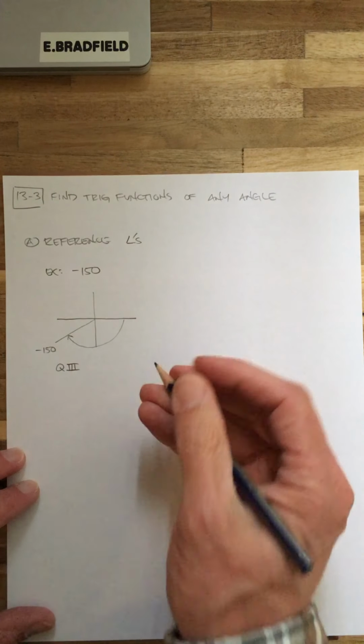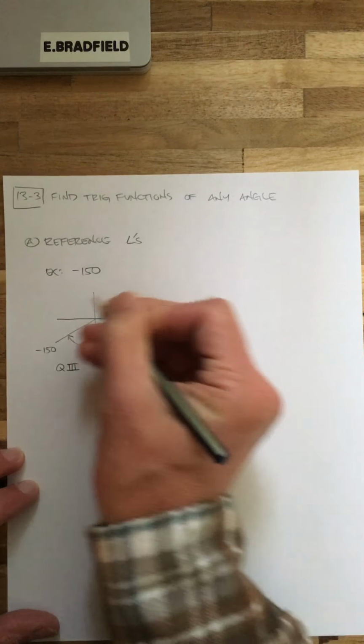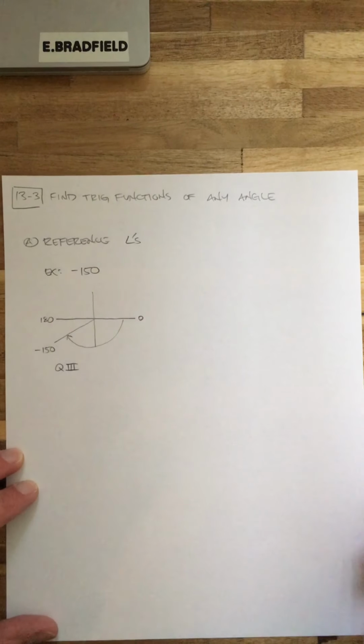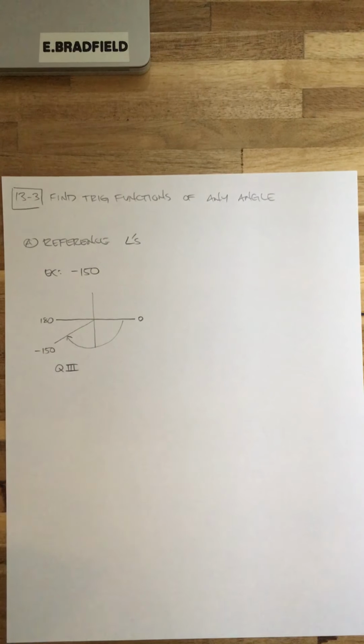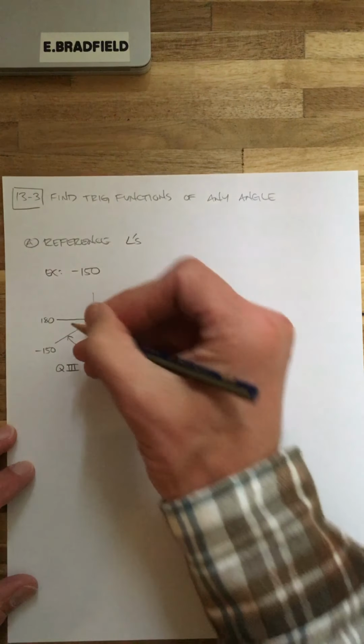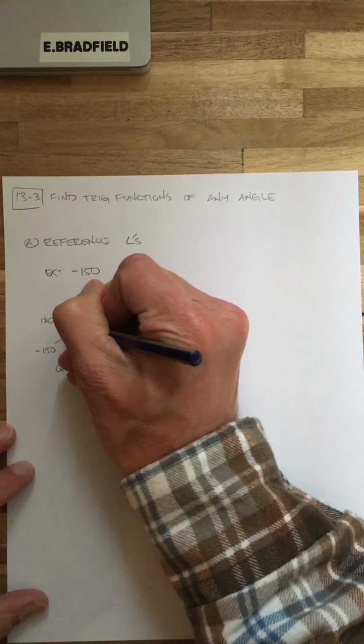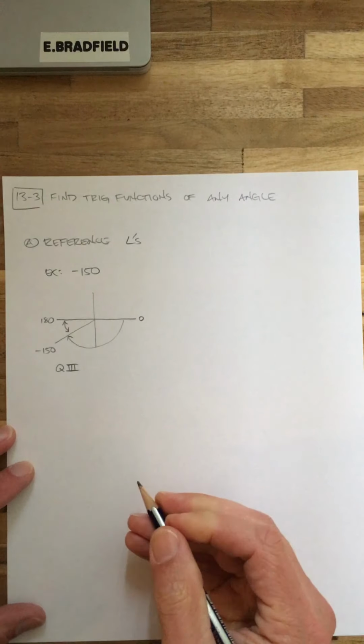Really, all you have to do to find the reference angle is ask yourself, what's the distance? We have 0 here, we have 180 here. Basically, don't look at the book. The book is going to give you crazy stuff, equations and adding and subtracting. Just ask yourself, what is the measure of that angle right there?